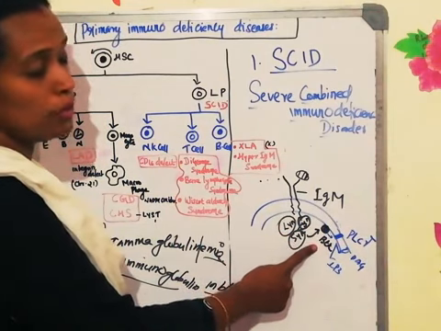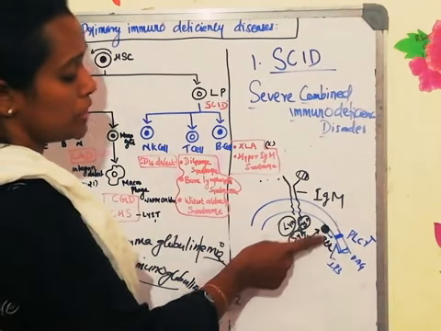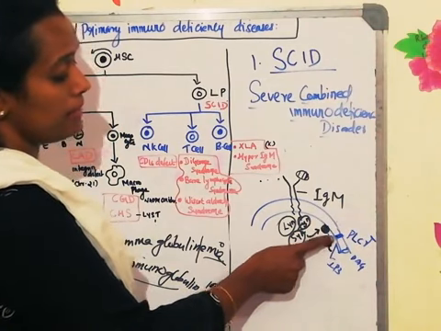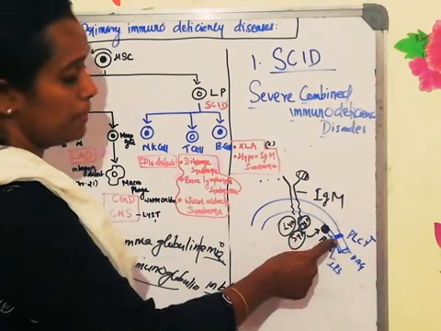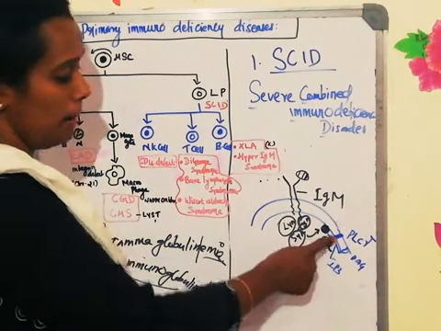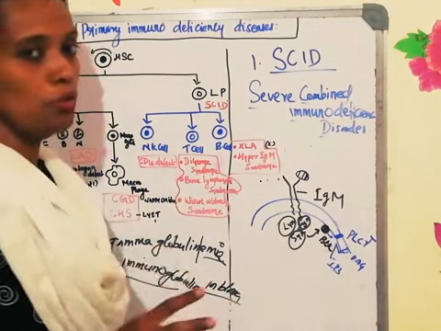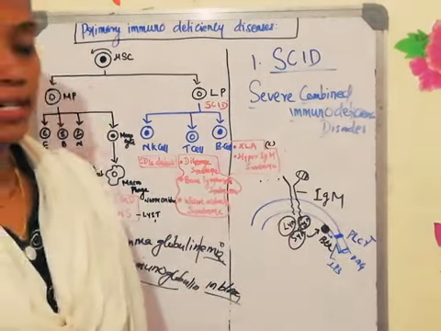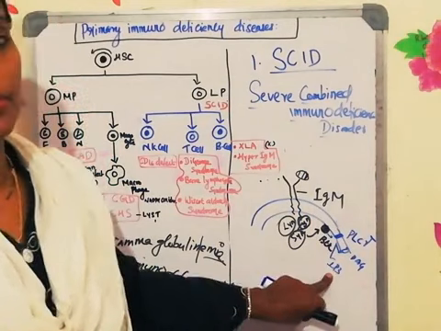What is BTK? Bruton's tyrosine kinase. The function of Bruton's tyrosine kinase is to activate one of the phospholipids on the plasma membrane, phospholipase C gamma, which will hydrolyze into two: DAG, diacylglycerol, and IP3, inositol triphosphate.